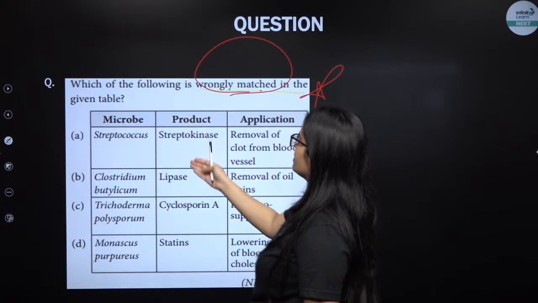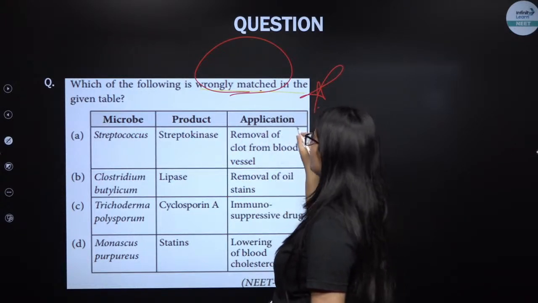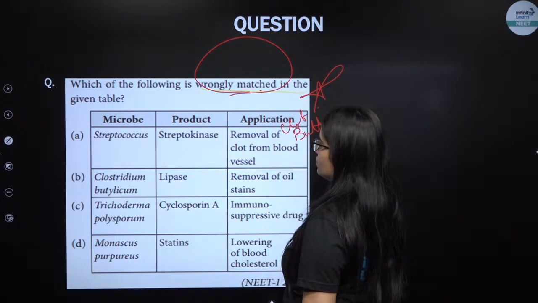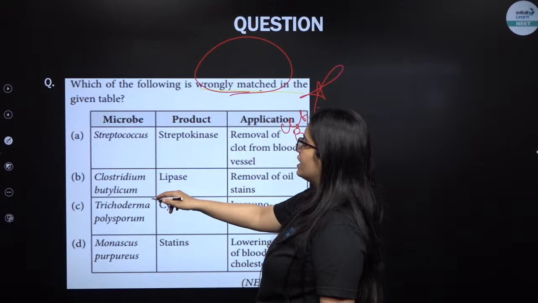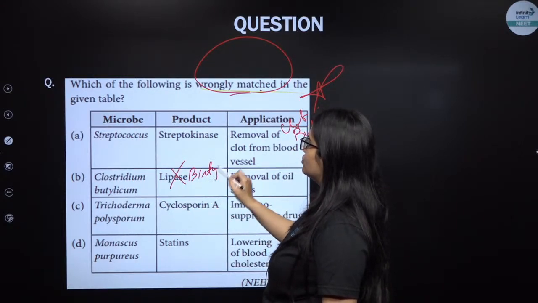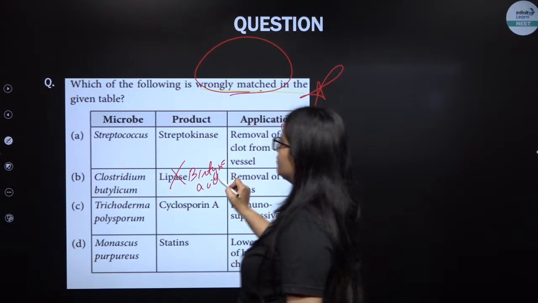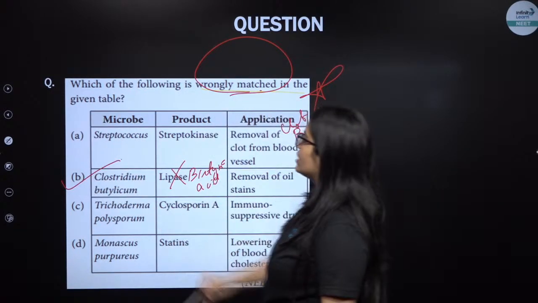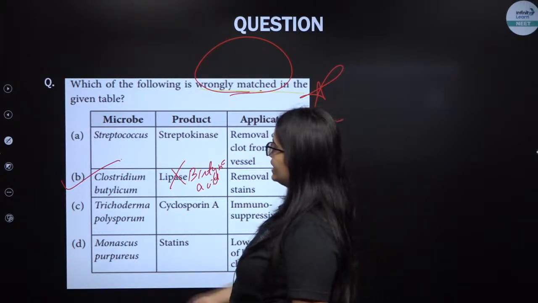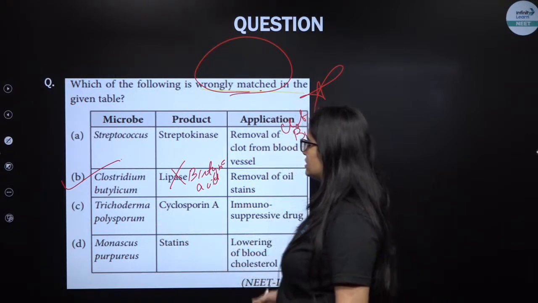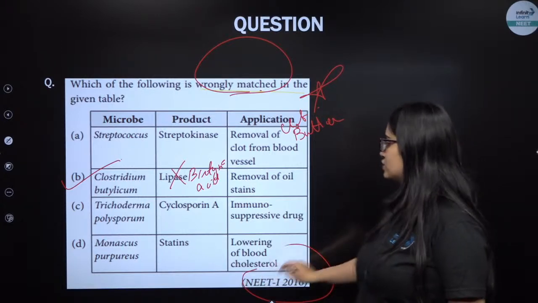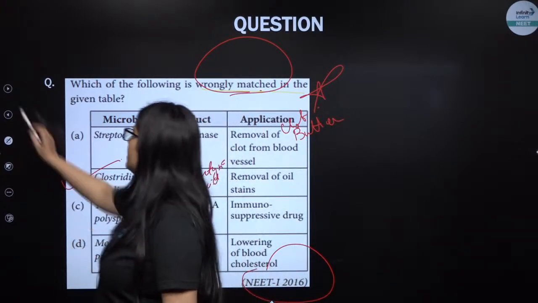Streptococcus will produce streptokinase that will act as a clot buster. This is right. Clostridium butylicum will produce lipase? No, it will produce butyric acid. So this one is in fact wrong. Trichoderma polysporum will produce cyclosporin A, act as an immunosuppressive agent, right? Monascus purpureus will produce statin that will act as a blood cholesterol lowering agent. That is right. This question was asked in NEET phase 1 2016. Excellent. Next question.